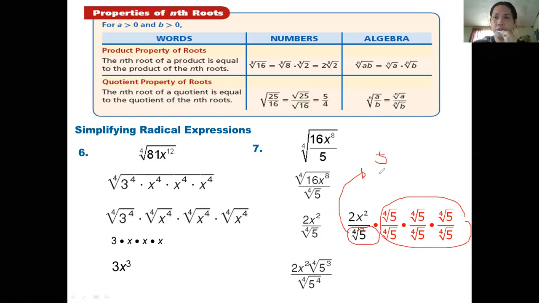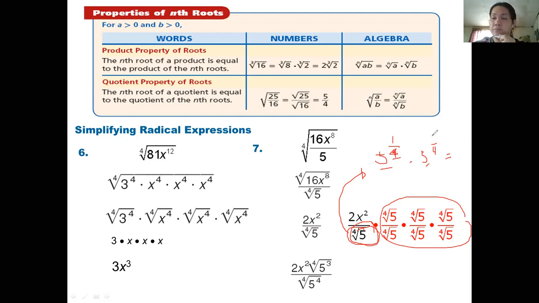A fourth root of 5 can be written as 5 to the power of 1/4. So we all know that in order to make the denominator a rational number, we should look for the same base of 5 to make this expression real. So of course, we are going to have a fractional exponent here, with the same denominator 4. And what do you think will be added in here? If this is 4, we all know this is a product rule. So what will be added in here?